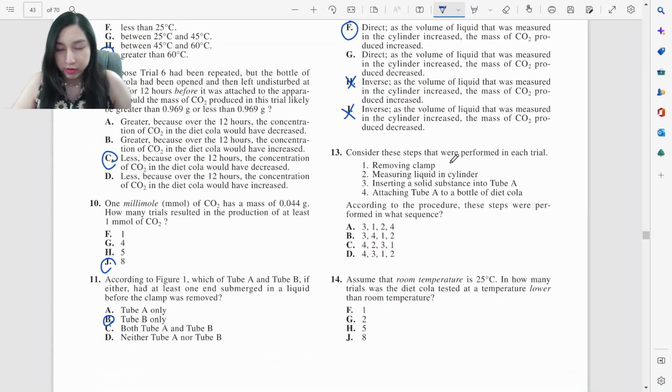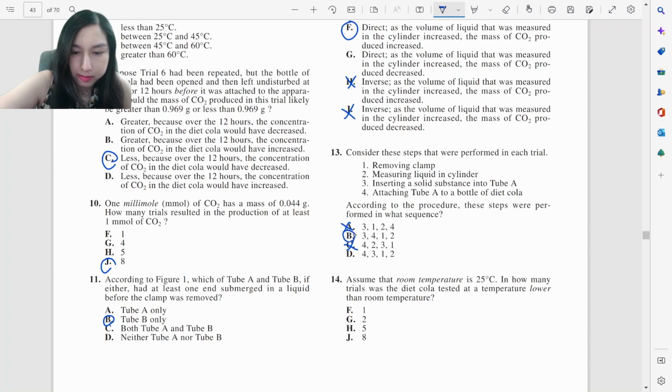Consider these steps that are performed in each trial: removing clamp, measuring liquid in cylinder, inserting a solid substance into tube A, attaching tube A to a bottle of diet soda. According to the procedure, these steps were performed in what sequence? Well, obviously 2 is the last, you have to measure that last, and then you remove the clamp that's before that, so it's obviously going to be B or D. Now, do we do 3 or 4 first? 3 first, you've got to insert it in before you can stick the tube inside. So it's going to be B.